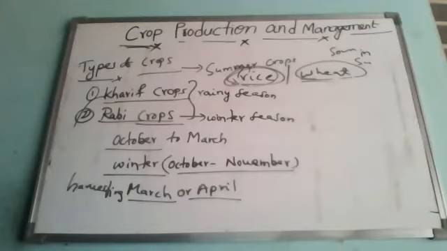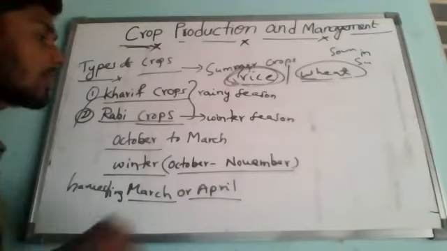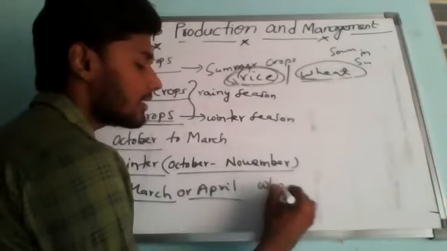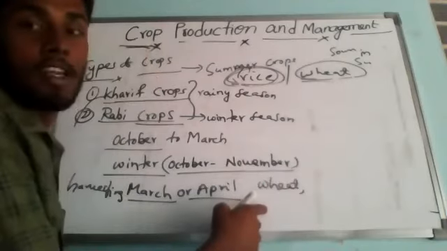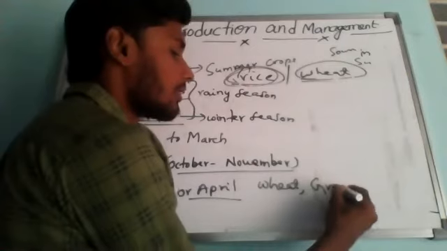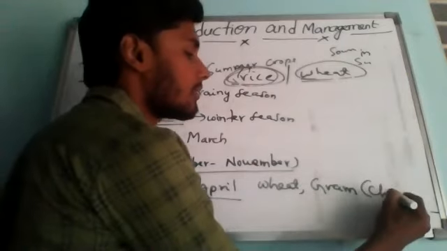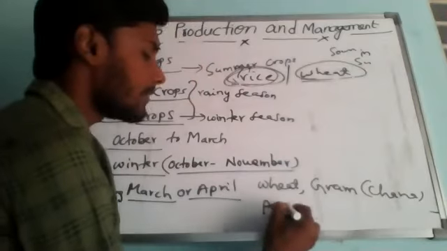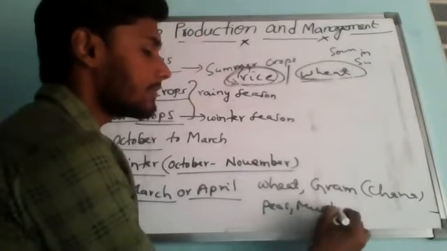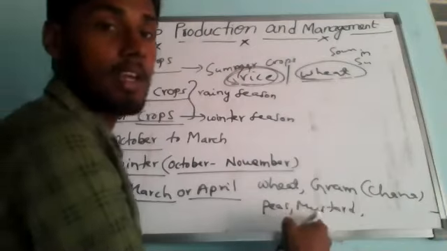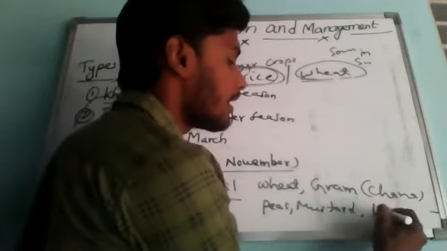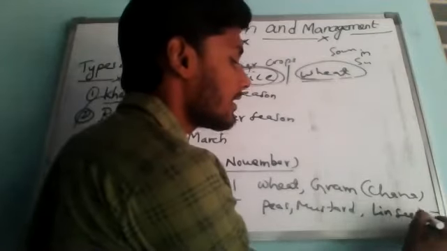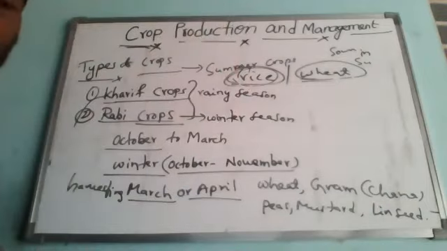Understand? So some of the examples of Rabi crops are what? Wheat, because it requires less water. Wheat and gram. So gram means what? Chana. We can call that chana. And peas and mustard. Understanding? And linseeds also, from which we can get linseed oil. Linseeds are also oil-yielding seeds.